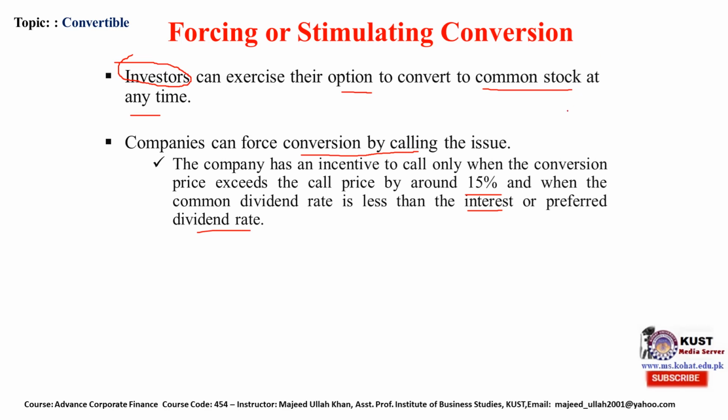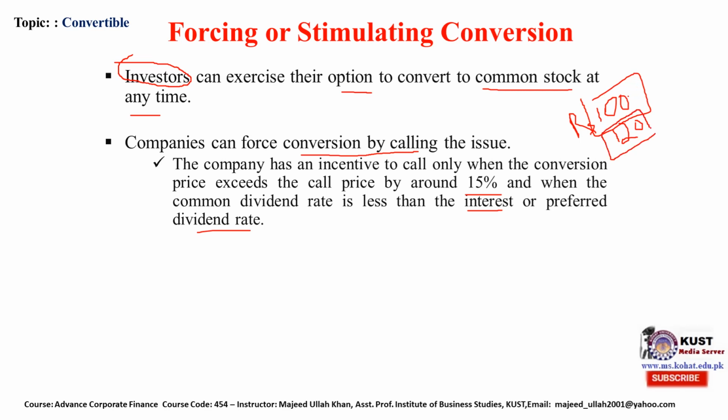For example, let's suppose the call price is 100 rupees and the conversion price is 120. So 20% above. So this is the lower price and this is the higher price.